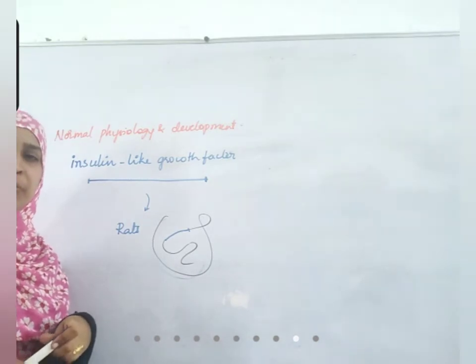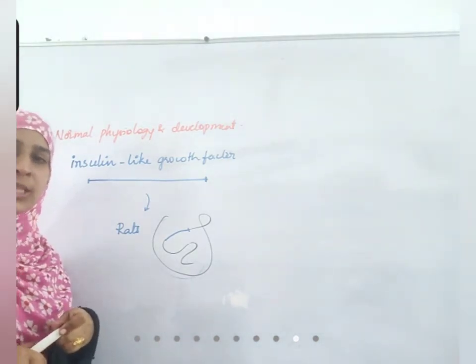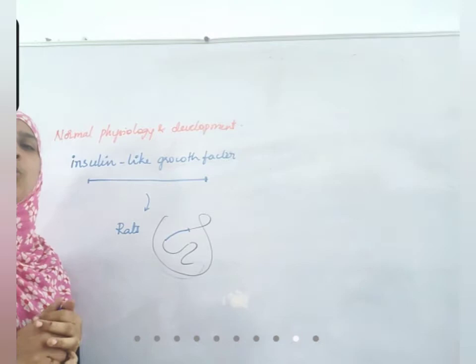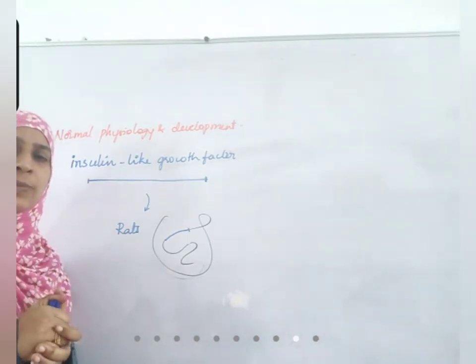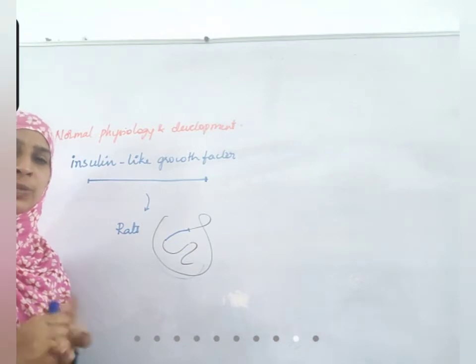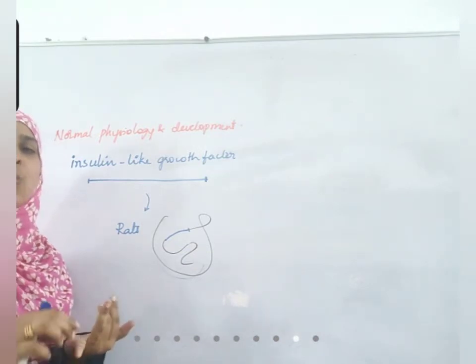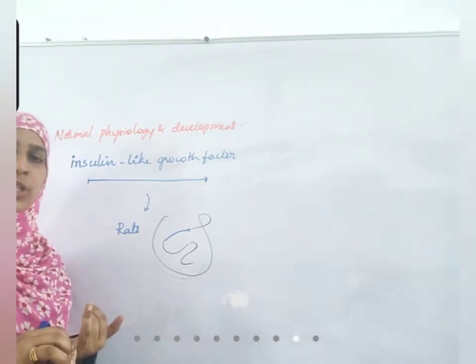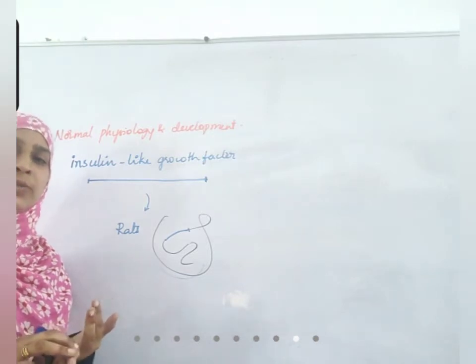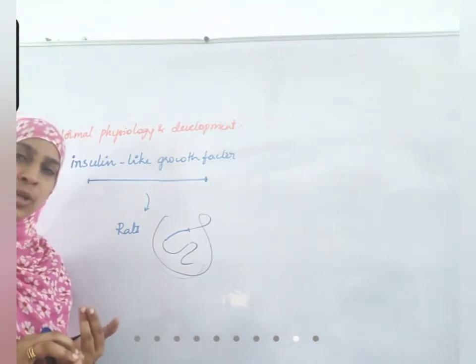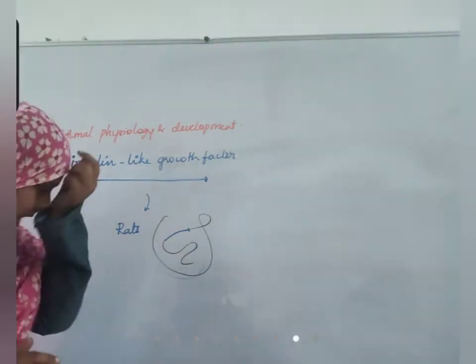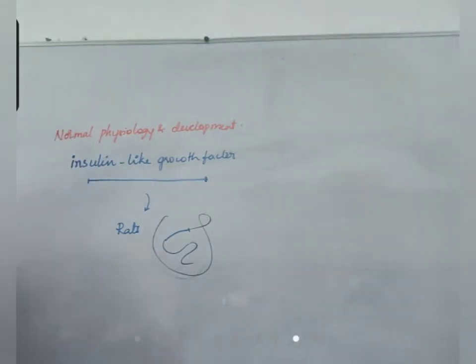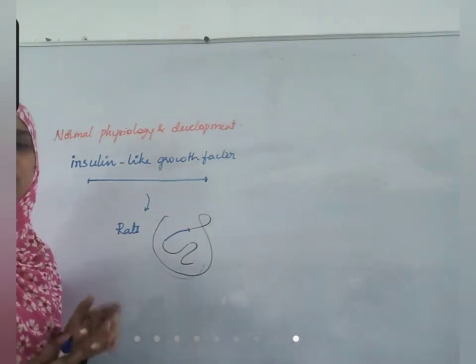By studying different proteins present in our body, we can study how our body develops and how different physiological functions work, like how the heart is functioning, what proteins are involved in the normal functioning of the heart, and how the lung is functioning. Some will have defects, right? To identify those defects, studying physiology and development is very important.